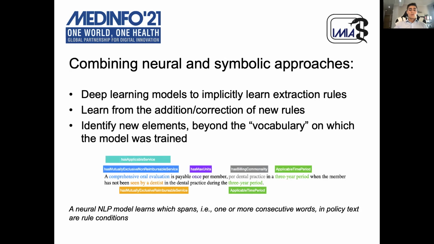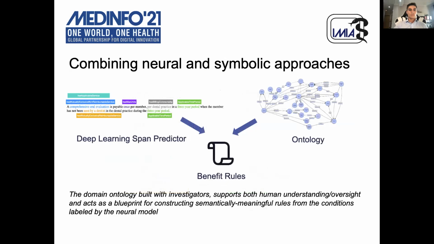To achieve this, a neural NLP model learns which spans, namely one or more consecutive words in policy text, are rule conditions. For example, services that are mutually exclusive, that means not payable when billed together. The domain ontology built with the investigator supports both human understanding and oversight and acts as a blueprint for constructing semantically meaningful rules from the conditions labeled by the neural model.